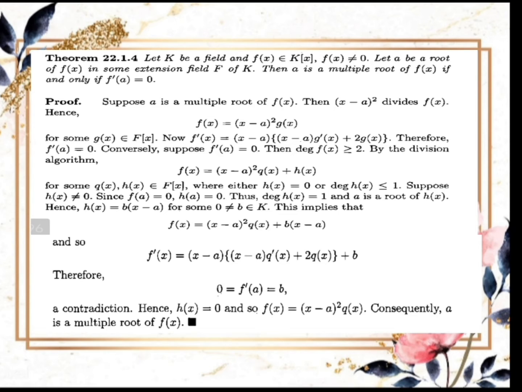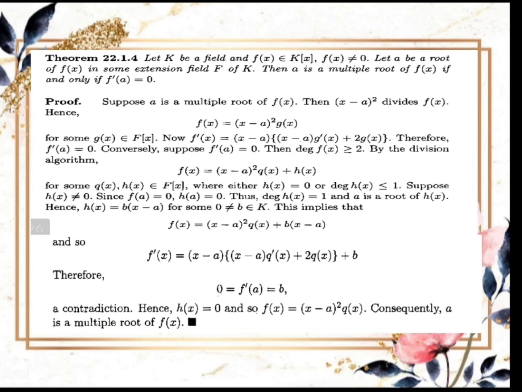Hence, f(a) is equal to 0, so h(a) is equal to 0. Thus, deg h(x) is equal to 1 and a is a root of h(x). Hence, h(x) is equal to b times (x − a) for some b not equal to 0 belonging to K. This implies that f(x) is equal to (x − a)^2 times q(x) plus b times (x − a).